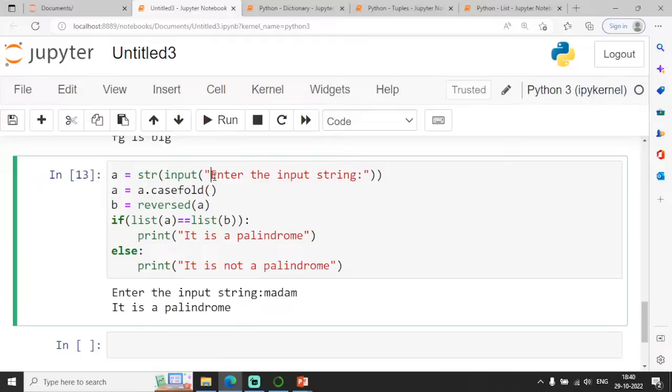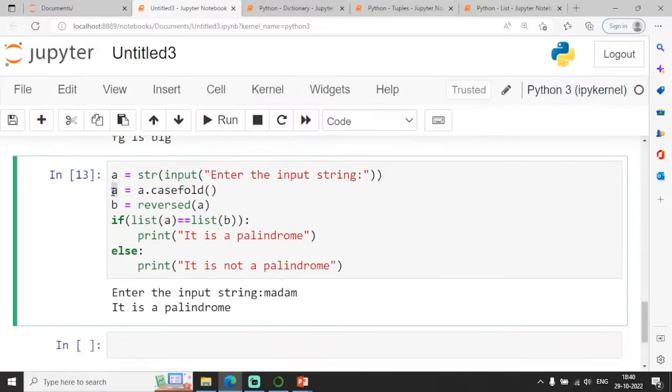Firstly, I am just prompting the user, enter the input string. The input keyword is used for getting the input from the user. Within double quotes, I am prompting the user, enter the input string, so it is stored in the variable A. Using this variable name A dot, I am calling this function called casefold.